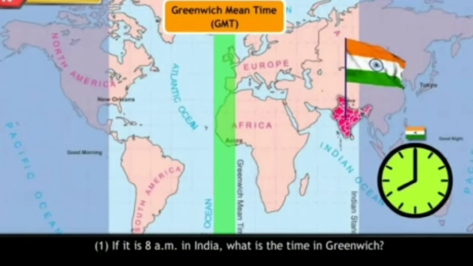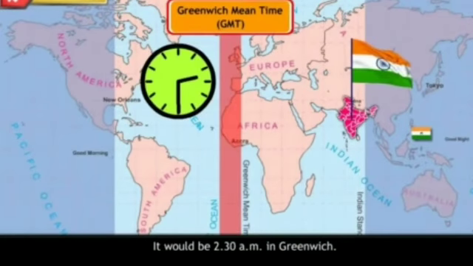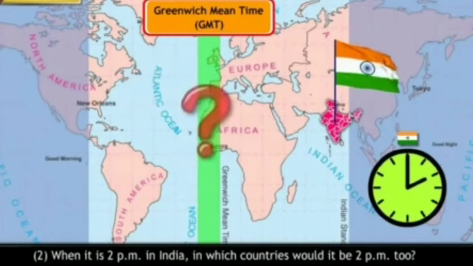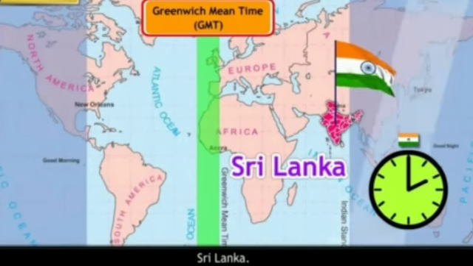Give it a try. If it is 8 am in India, what is the time in Greenwich? Answer: it will be 2:30 am in Greenwich. When it is 2 pm in India, in which countries would it be 2 pm too? Answer: Sri Lanka.